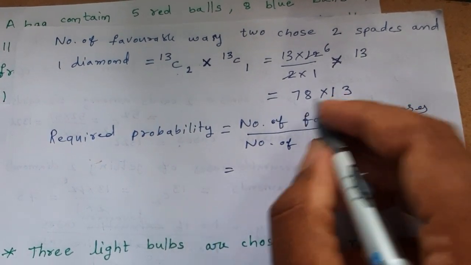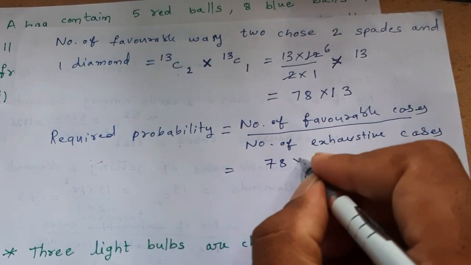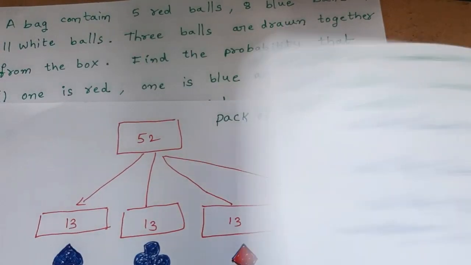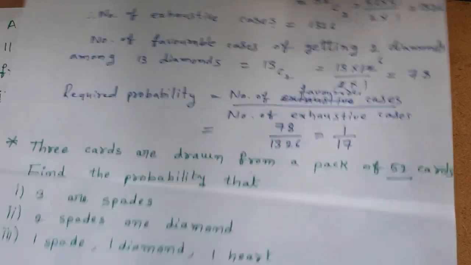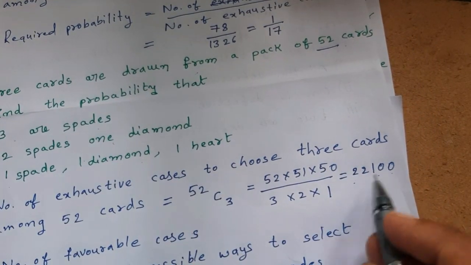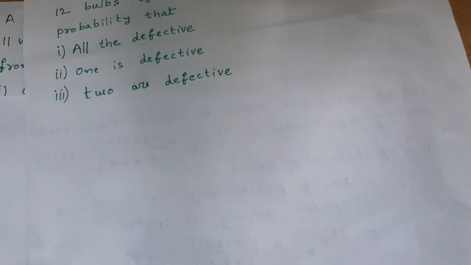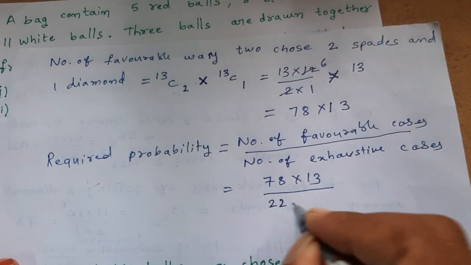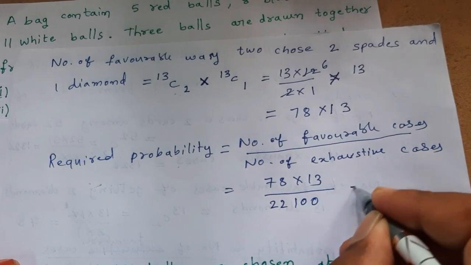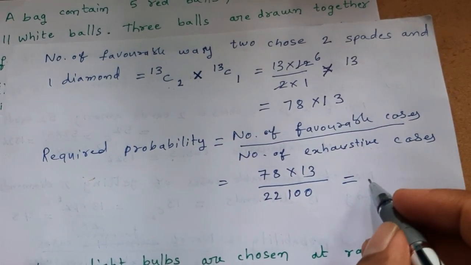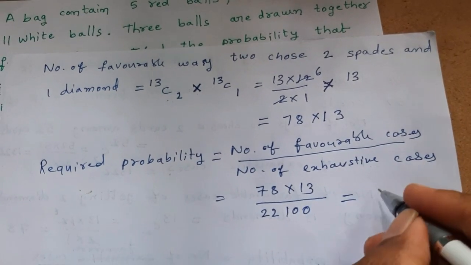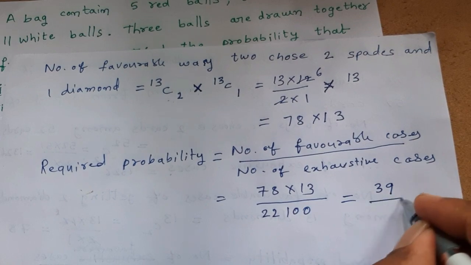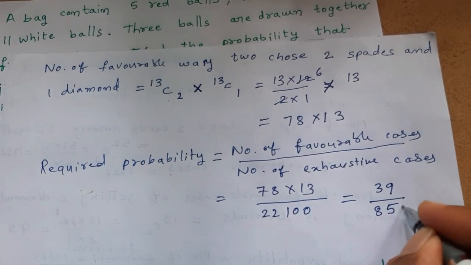Here the number of favorable cases is 78 into 13, by the number of exhaustive cases, which is common to all, 22,100. On calculating this value, we get 39 by 850.